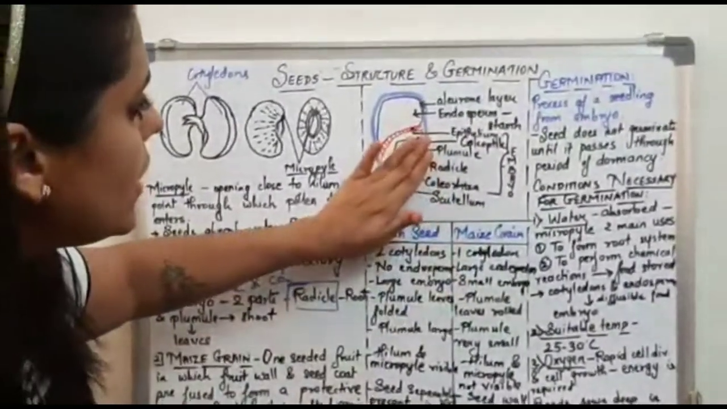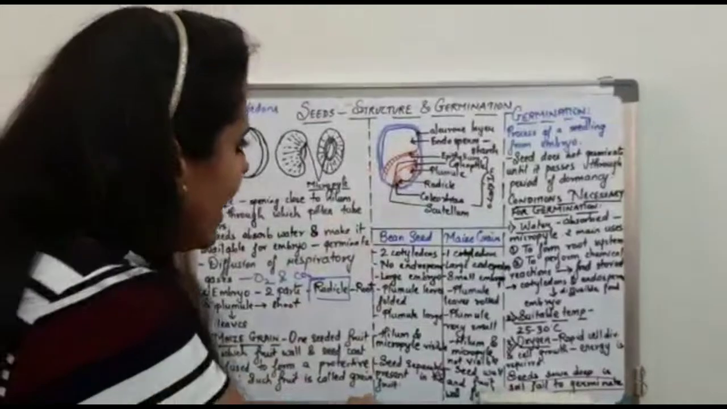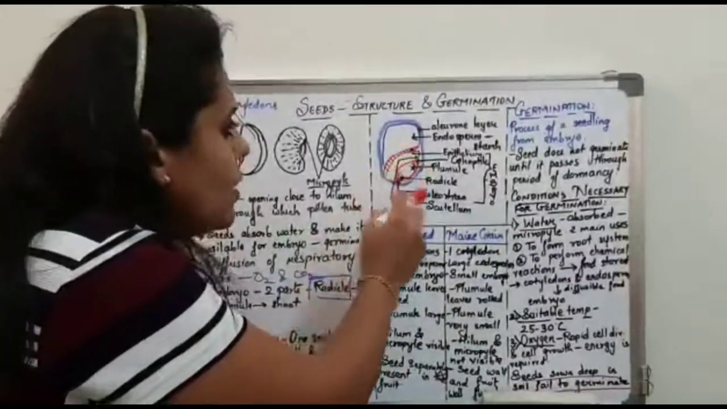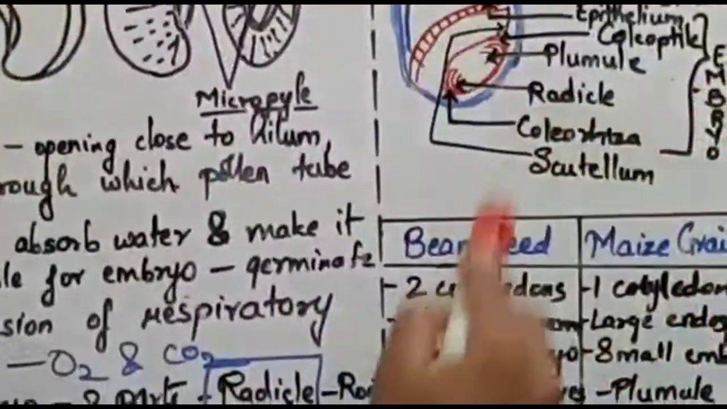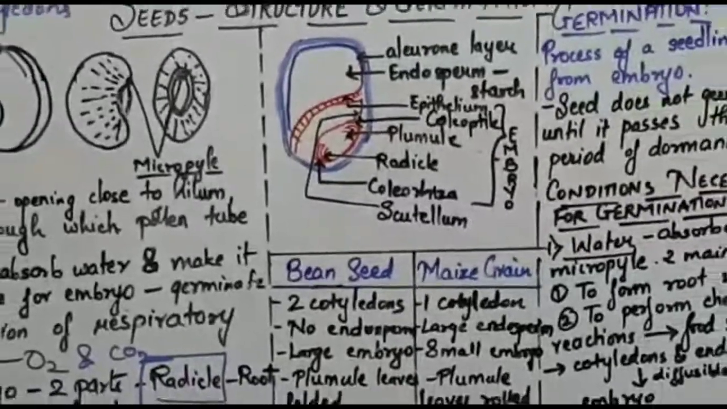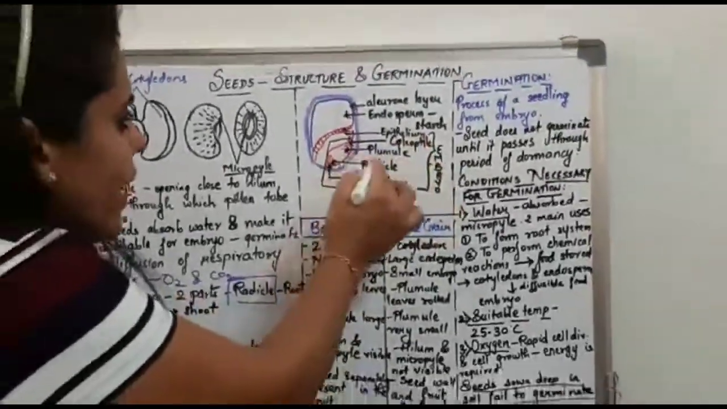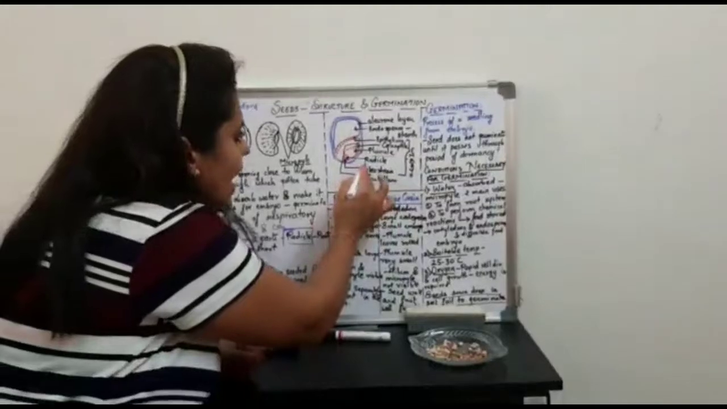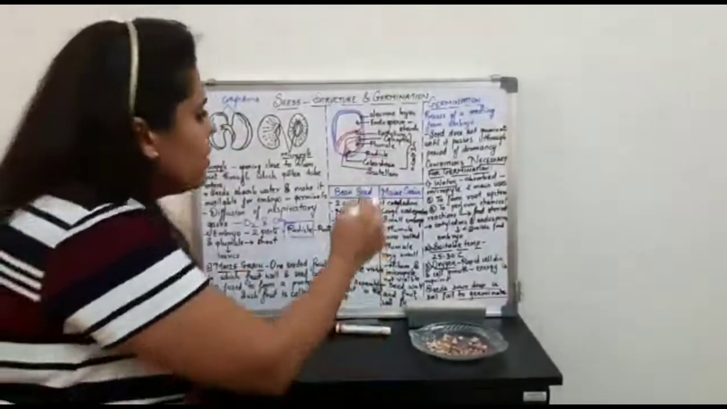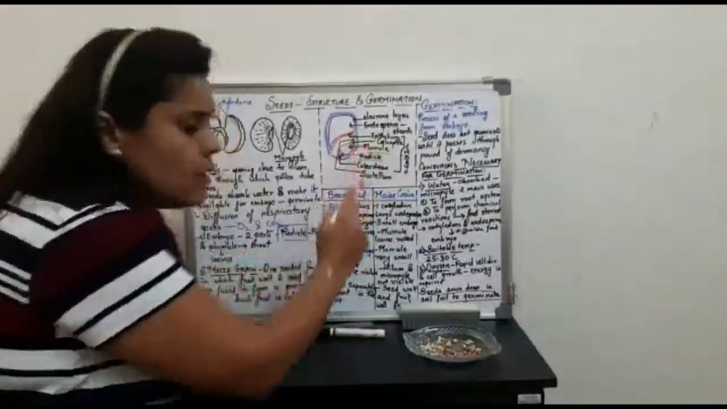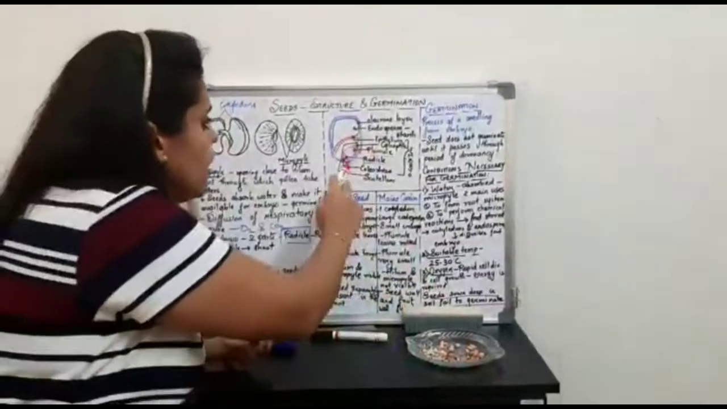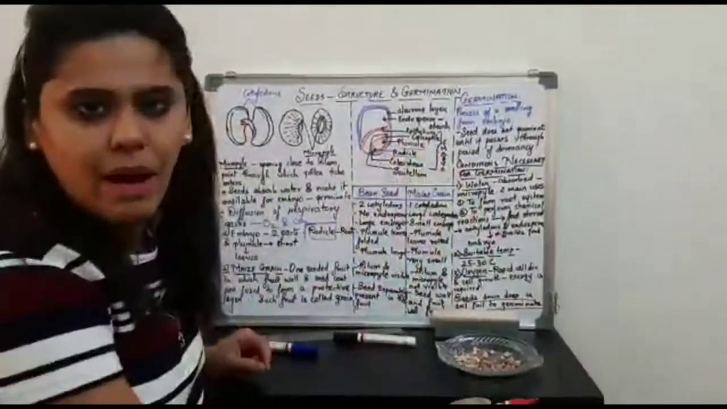Now here the oval-shaped, red-colored structure that I have shown is the entire embryo. As you all know, the embryo is divided into the plumule part and the radicle part. The upper part is the plumule part, the lower part is the radicle part.